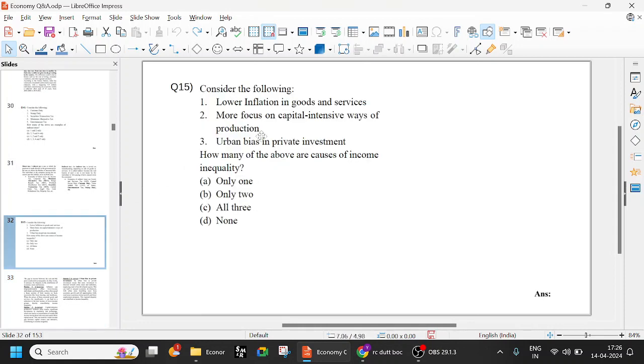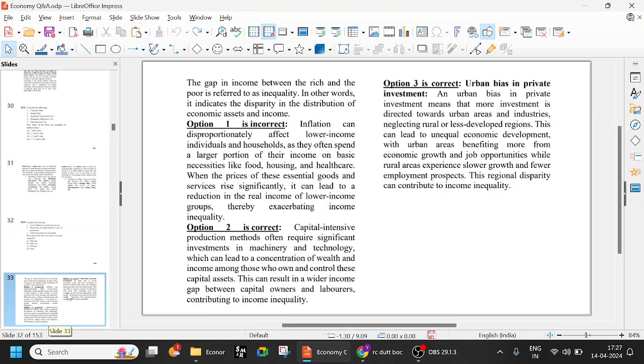So what happened in this particular case? How many of the above are causes of income inequality? Two and three, right? So it is option B. That is only two. So which are those two? Those two are this one, 2 and 3. First one is not the option. If this would have been higher inflation, then this is the right option.